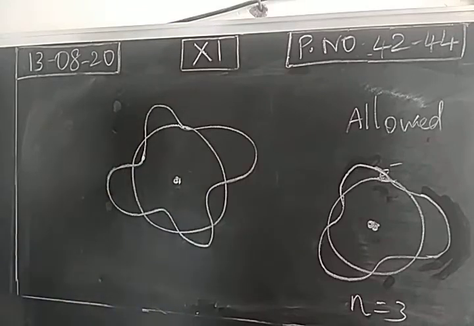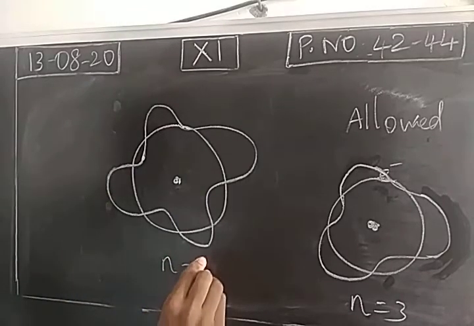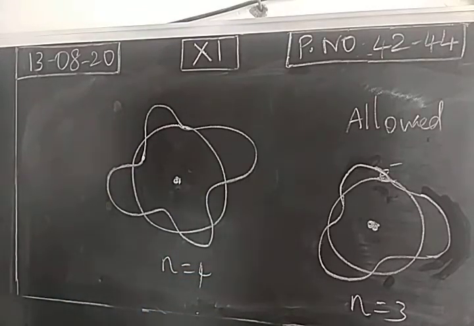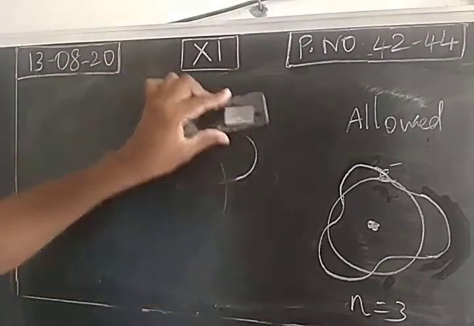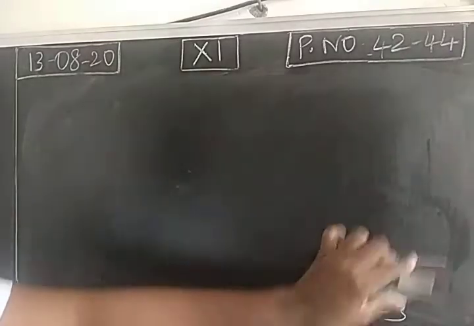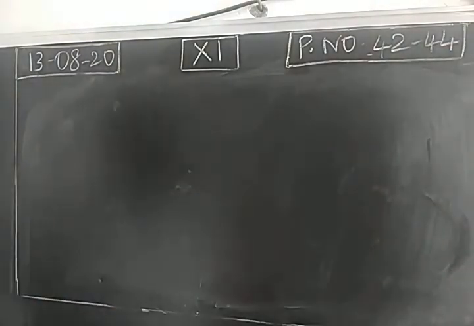So based on the propagation, this is the fourth orbit. Like that we can find different orbits or circular paths. So these are all allowed Bohr's orbits. So we have completed atomic models: Dalton's atomic theory, J.J. Thomson atomic model, Rutherford model, Bohr's atomic model, then de Broglie's relationship. So all we have completed.